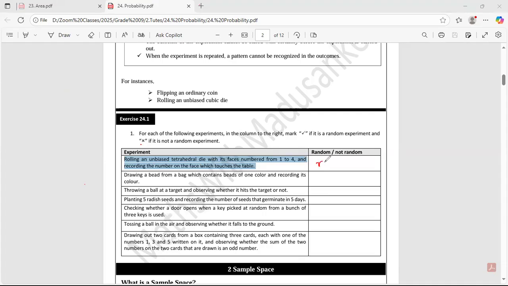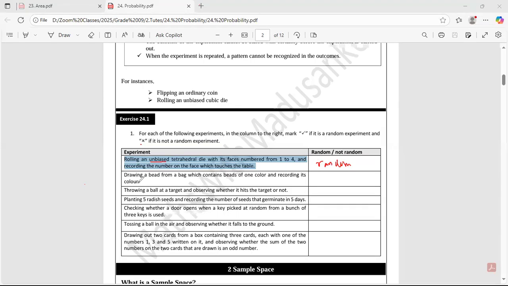Because it is rolling an unbiased die, an unbiased tetrahedral die with numbered faces from 1 to 4, and recording the number on the face which touches the table. You are doing it randomly, you have not pre-planned it. So this should be random.